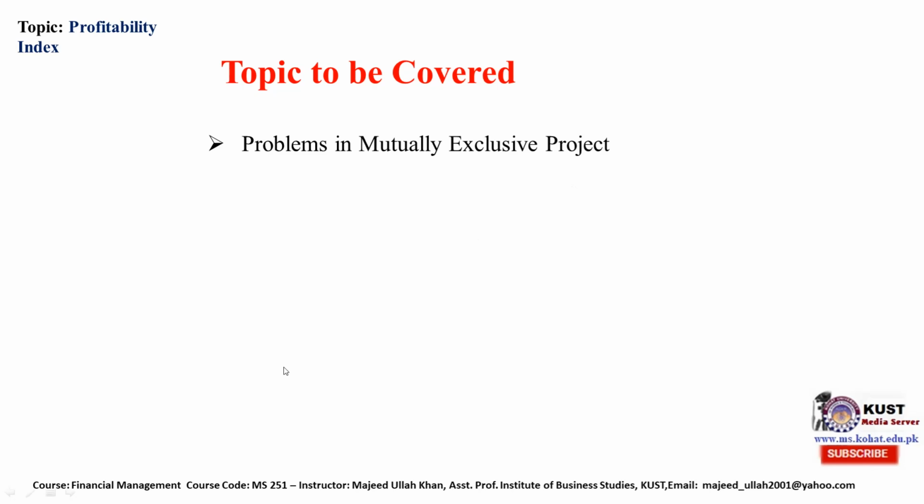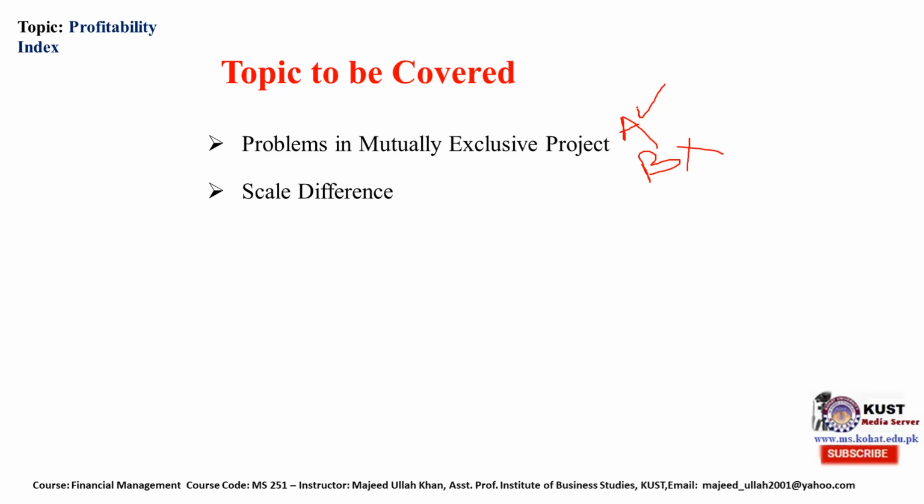As we discussed earlier, mutually exclusive projects are those projects where acceptance of one project depends on not accepting the other. Let's suppose we have two projects, project A and project B. If we accept A, we will not accept B. So this is mutually exclusive. Either of the two will be accepted. So we will discuss what problems we will face in evaluating these projects.